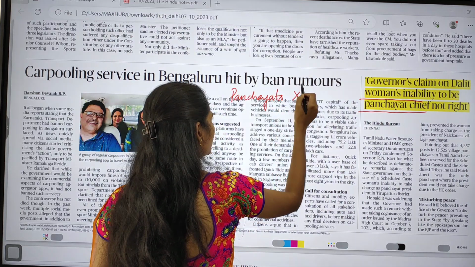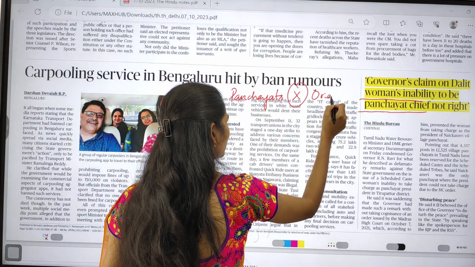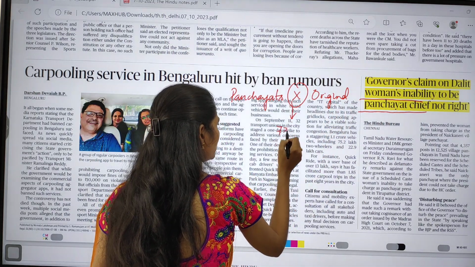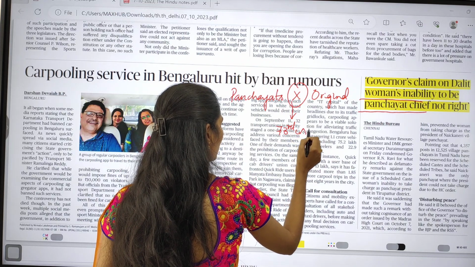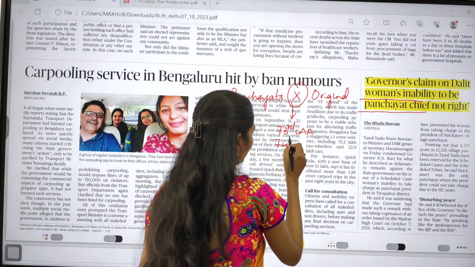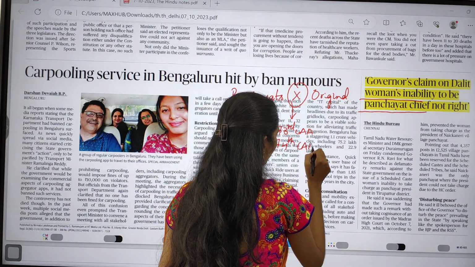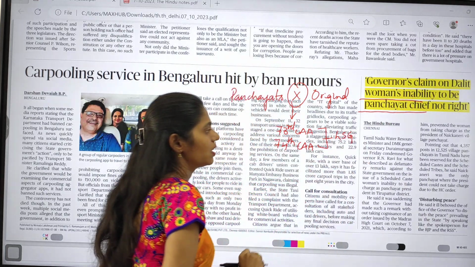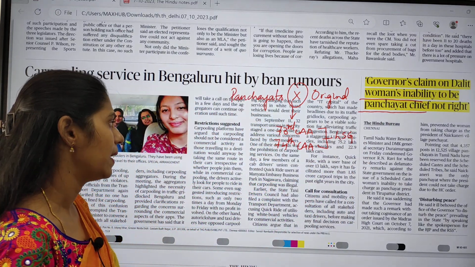It is not present in our original constitution. It has been added through the 73rd Constitutional Amendment Act. Through the 73rd and the 74th Constitutional Amendment Acts, we came up with local self-government, that is panchayats as well as municipalities.